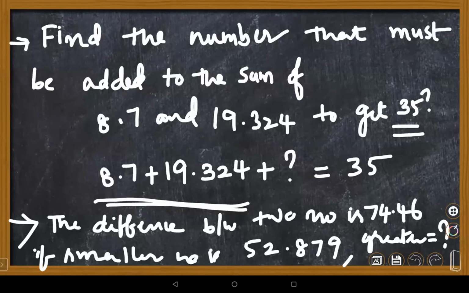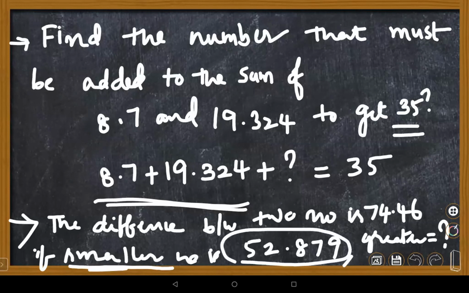You are supposed to find the greater number. Ma'am, even if we subtract, 52.879 will be the greater number. No, according to our number, it's a small number, right? Yes, ma'am. So you need to find the greater number.